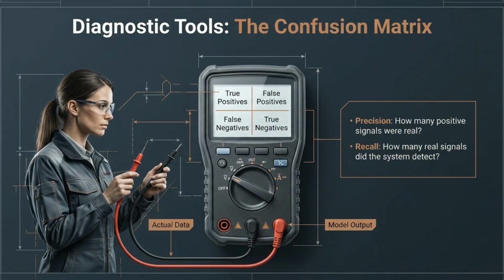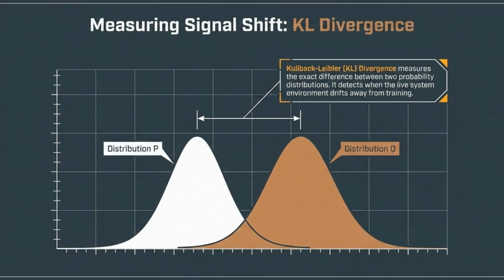The confusion matrix is a primary diagnostic tool. It categorizes outcomes into true and false positives and negatives, allowing us to accurately calculate precision and recall. To detect if an environment has drifted, we use KL divergence. It measures the exact difference between two probability distributions, signaling when live data deviates from training data.